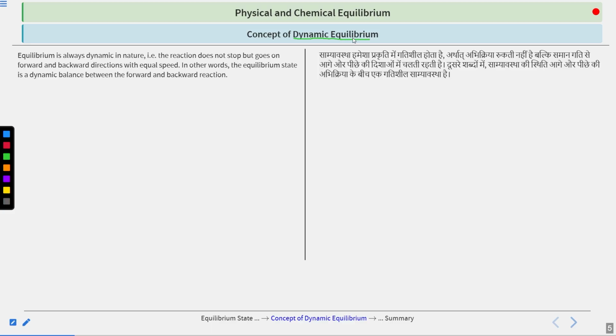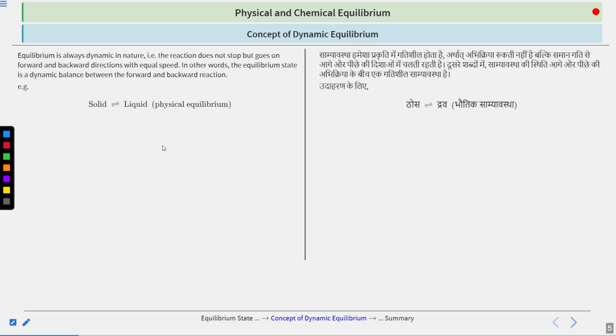As I have told you earlier, the rates of backward and forward reactions are equal. It means the speed with which the reactant is going to the product and the speed with which the product is going to the reactant are the same. So there is no net change in concentration as a result. There is a balance between these two rates, and that is called dynamic equilibrium. It is not that the reaction has stopped; it is still happening, but in a way that the forward reaction rate and the backward reaction rate are the same.